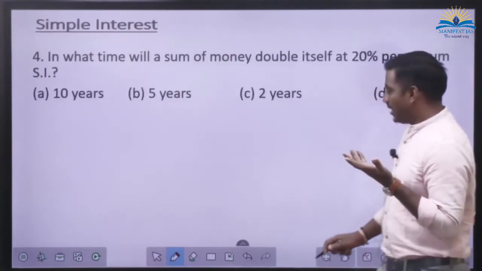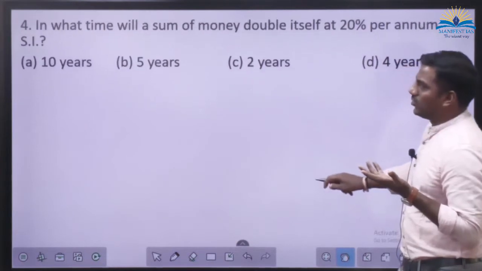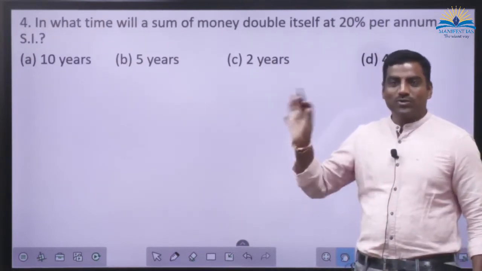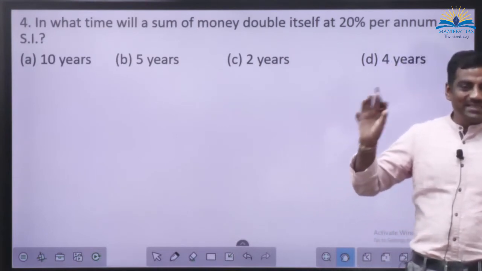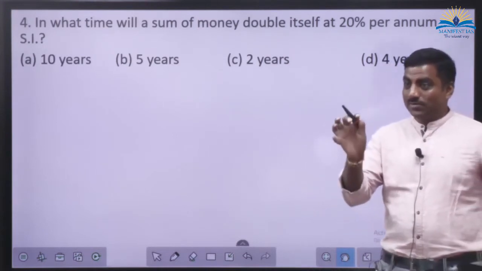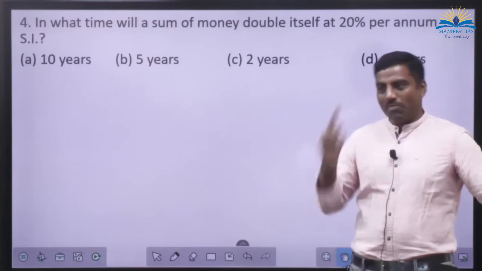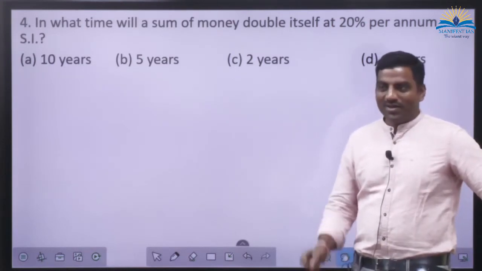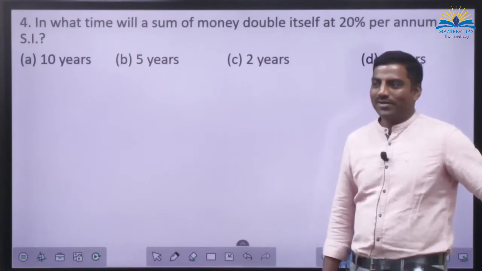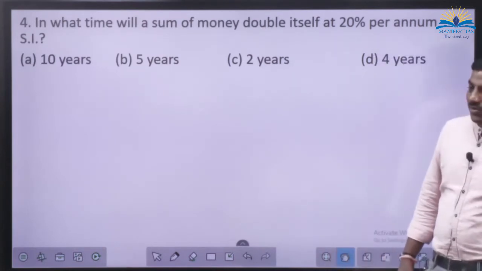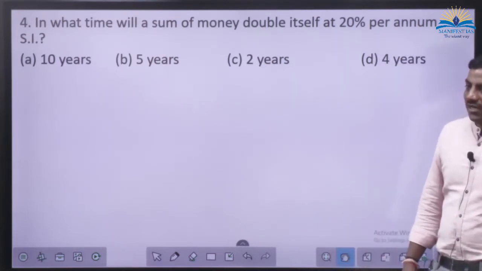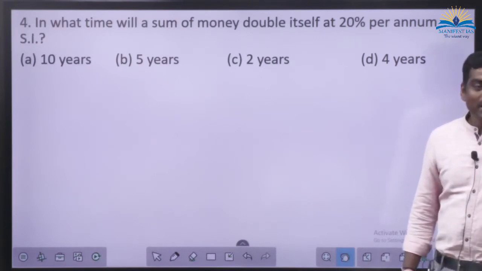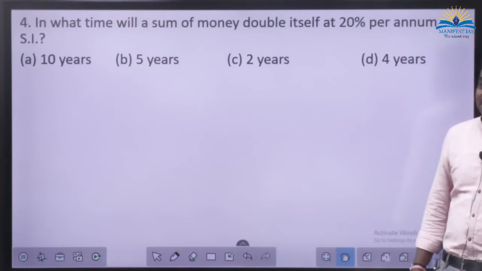next. This is a very simple question. If somebody has not understood this problem and can't answer it, then seriously there is a problem with your comprehension. You have to check whether you are fit for this examination or not. In what time will a sum of money double itself at 20% per annum? And without writing anything on the paper, you should answer this.